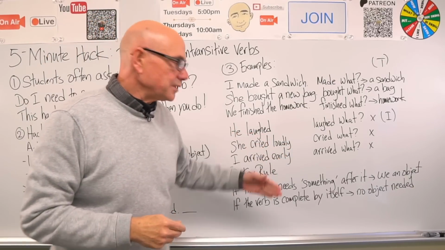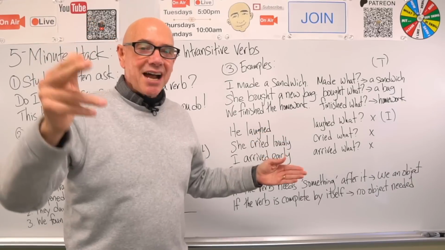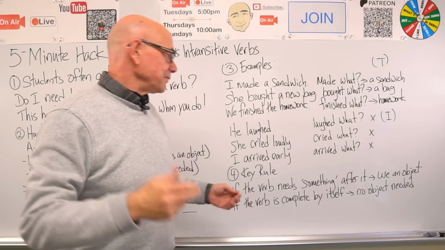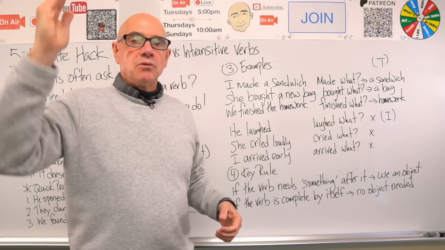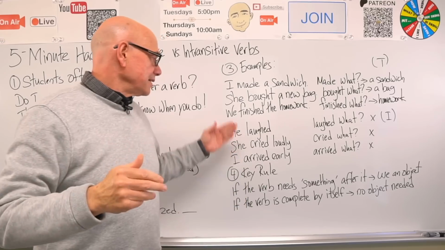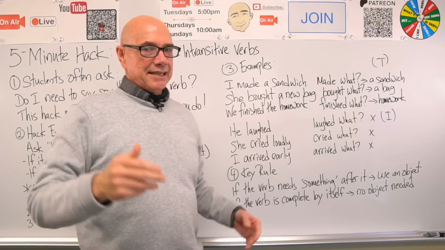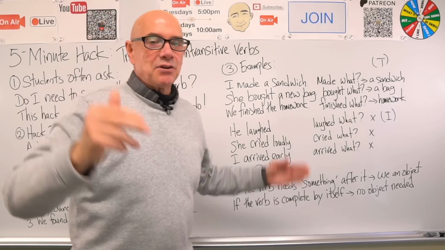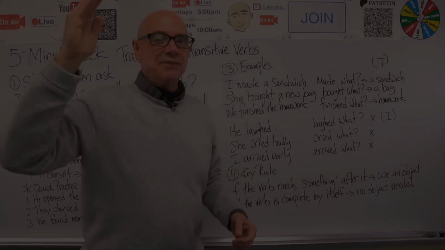I arrived early. Arrived what? Arrived is intransitive, right? We don't need a noun after that. We don't need an object after that. I arrived early. It is intransitive. Arrived is an intransitive verb.